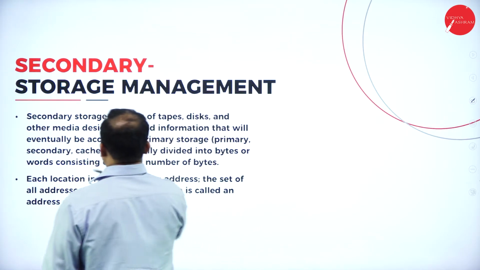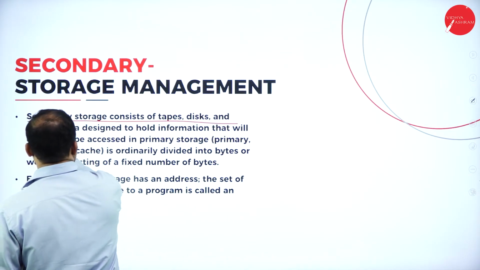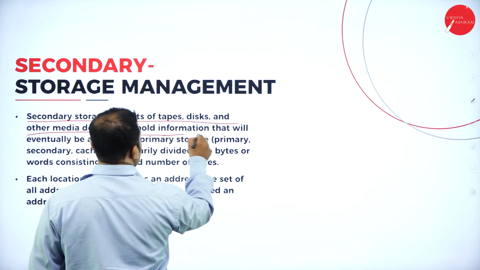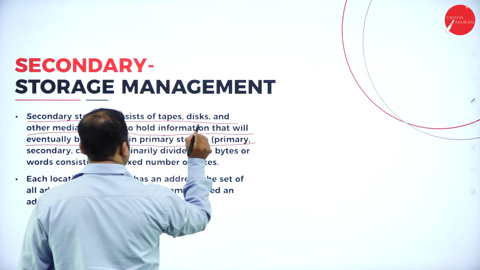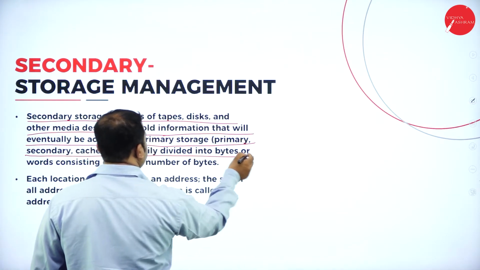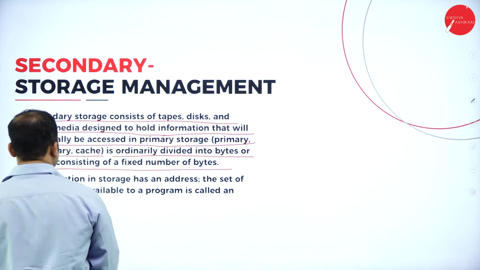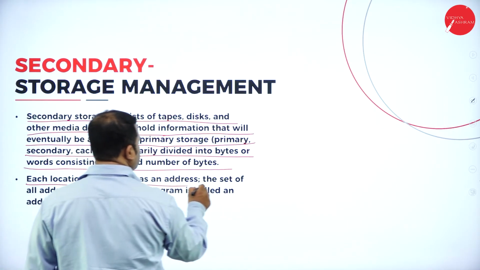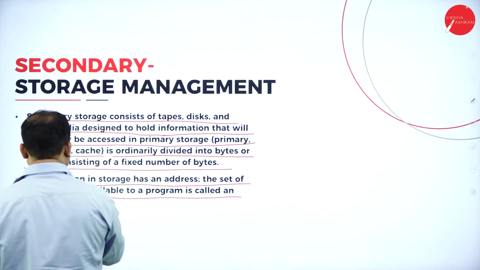Then, secondary storage consists of tapes, disks, and other media designed to hold information that will eventually be accessed in primary storage. For example, primary and secondary cache is ordinarily divided into bytes or words consisting of a fixed number of bytes. Each location in storage has an address. The set of all addresses available to the program is called an address space.